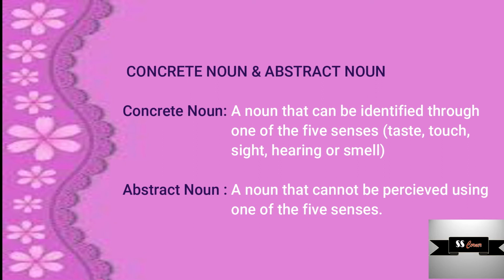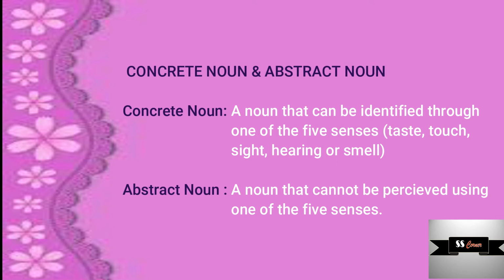Next, we are going to discuss concrete nouns and abstract nouns. Concrete nouns are those kinds of nouns that can be identified through one of the 5 human senses. That means it can be perceived. Those kinds of nouns can be perceived either through taste, touch, sight, hearing, or smell. Whereas abstract nouns are those kinds of nouns which is just the opposite of concrete noun. That means those nouns, abstract nouns, cannot be perceived using one of the 5 human senses.